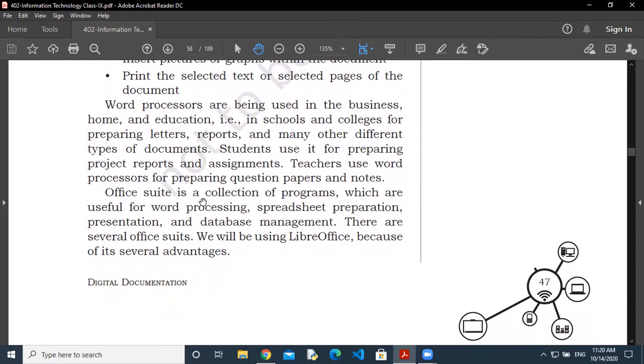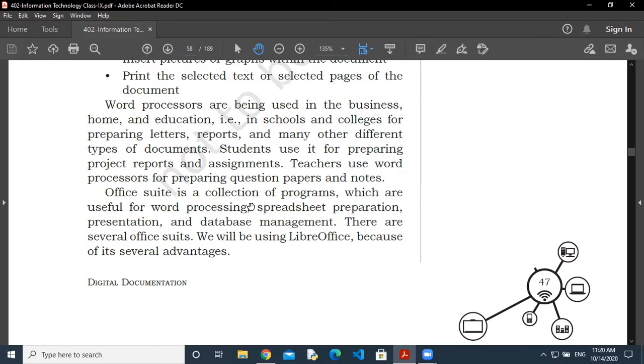So now we require one office application. From where do we get this office application and which office application do we have to use? Actually, there are so many word processors. As I told you, Microsoft Office is the most popular, but Microsoft is copyrighted software. So if you want to use it, you have to purchase it. Normally, you have to purchase it. If you are using it freely, it means you have taken it from somewhere else, then this is called pirated software. It means we all are the victims. This is called a copyright issue.